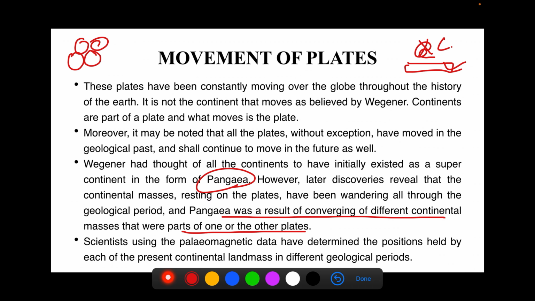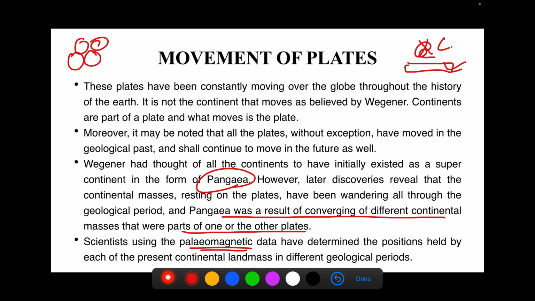Scientists using paleomagnetic data have determined the position held by each of the present continental landmasses in different geological periods. We have already seen what this paleomagnetic study is when we were studying the sea floor spreading theory. The rocks that are formed, at the time of their formation, store the magnetic information in them. When we study it, we get to know the magnetic characteristic of Earth at that time, and then we can estimate the time period when the rock was formed.